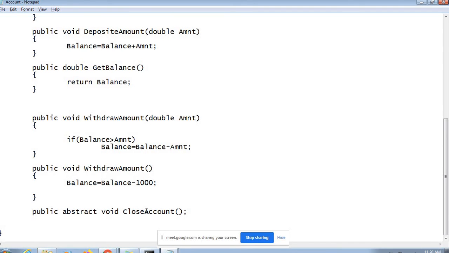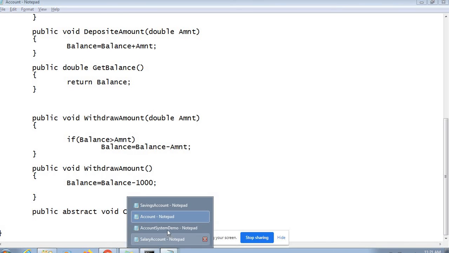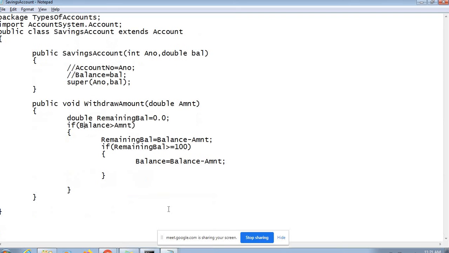You should not end up creating an account entity which is able to perform deposit amount, withdraw amount, get balance, everything, without close account. No customer would like to open such an account. So close account is also very important, right? So what it is telling the salary savings account now is that savings account has inherited all the methods.